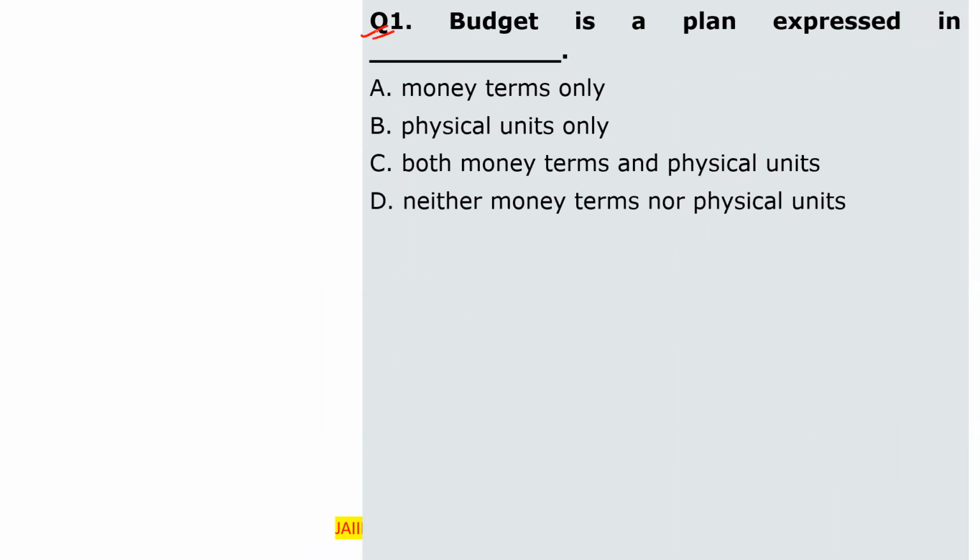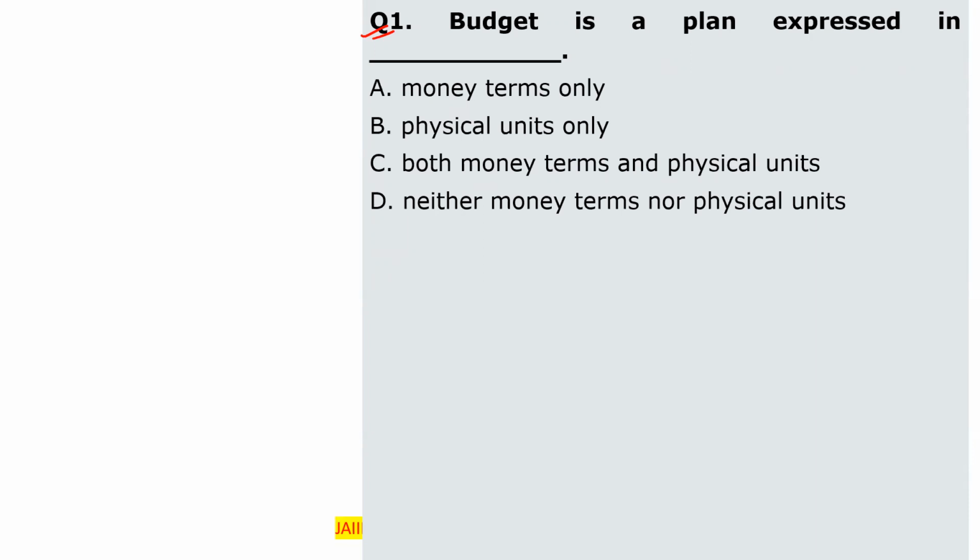Budget is a plan expressed in what? First option, money terms only. Second, physical units only. Option C, both money terms and physical units. Option D, neither money terms nor physical units. Please tell fast what will be the correct answer here.